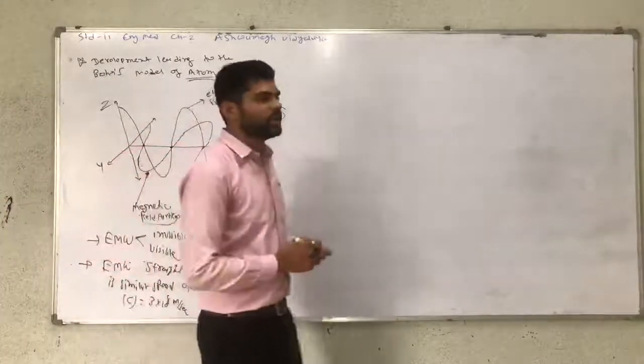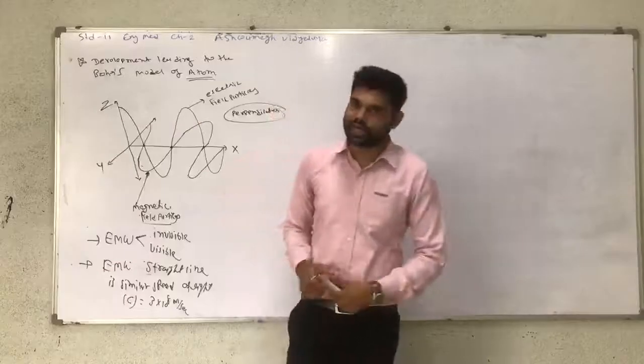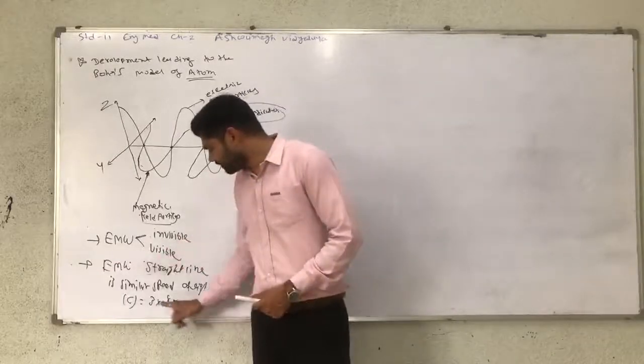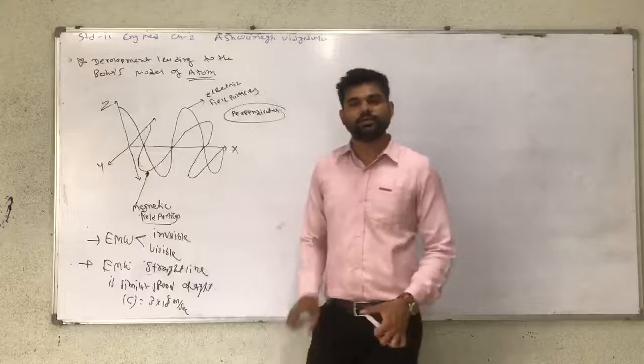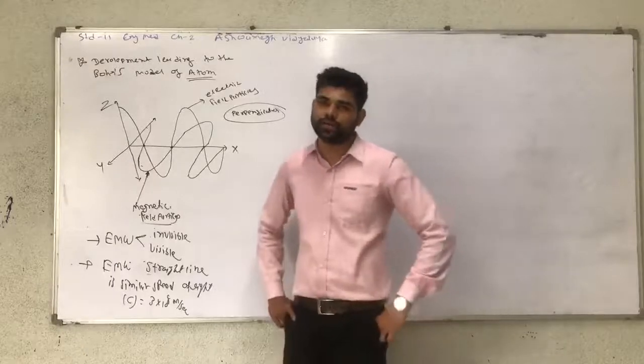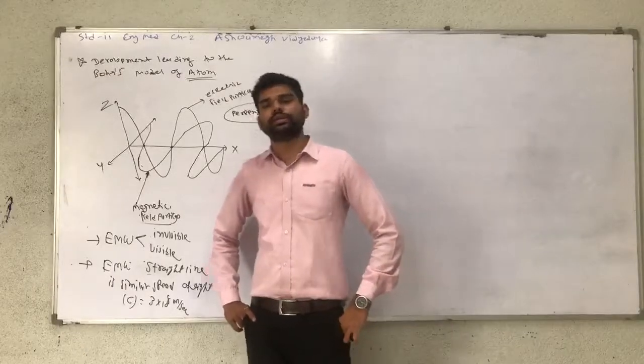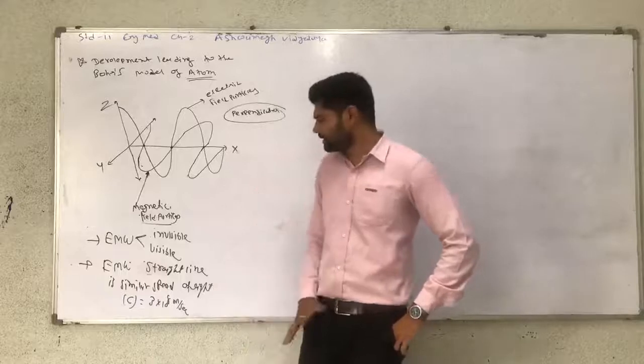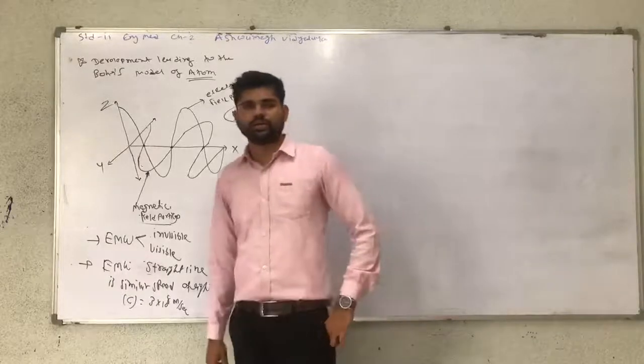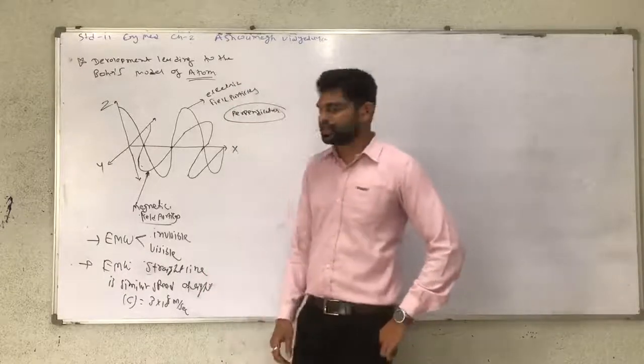3 into 10 raised to 8 meter per second is the speed of light. So the electromagnetic wave contains the same speed; therefore, the speed of an electromagnetic wave is also 3 into 10 raised to 8 meter per second. Now, 3 points are studied here.